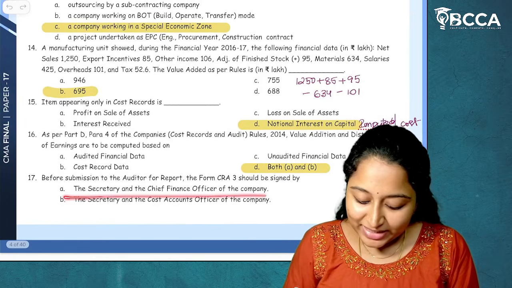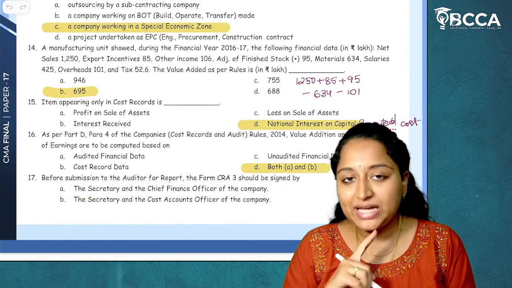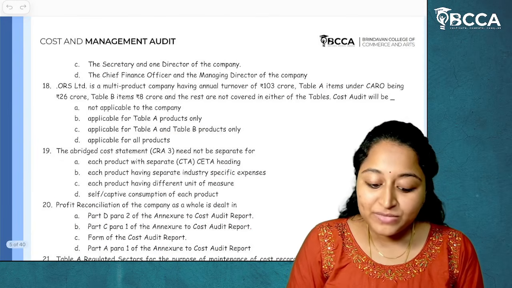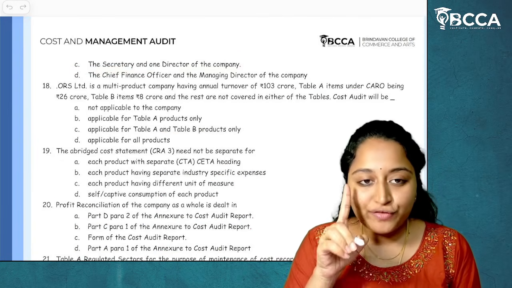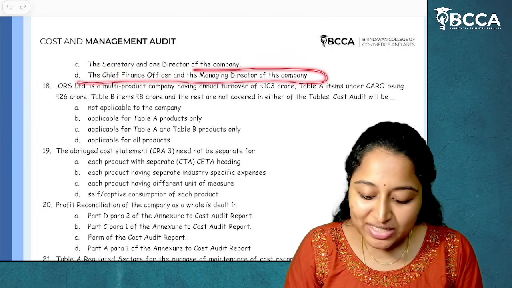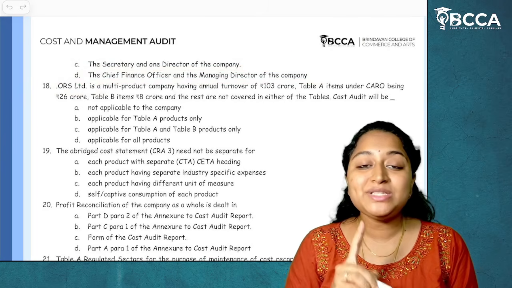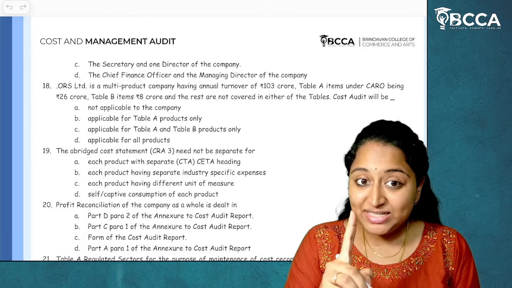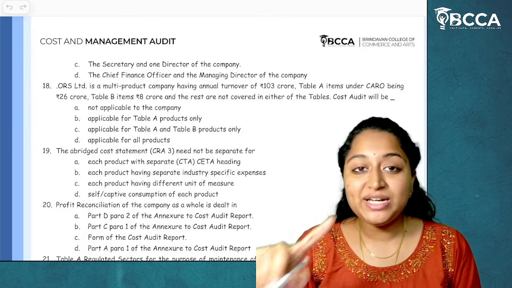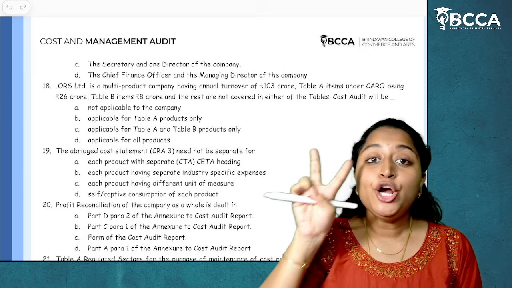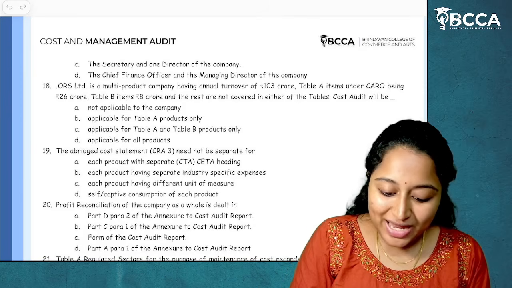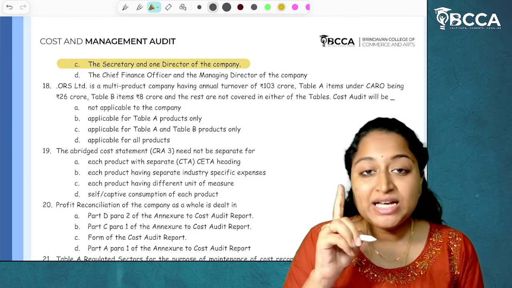So here, the secretary and the chief financial officer of the company, the answer is no. The secretary and the cost accounts officer of the company, the answer is no. The secretary and one director of a company, the chief financial officer and managing director of the company. So form CRA 3 should be signed by the cost auditor, one secretary and one director. If the company secretary is not present, then two directors have to sign the form CRA 3. I hope it is clear. So the answer for this question will be option C.